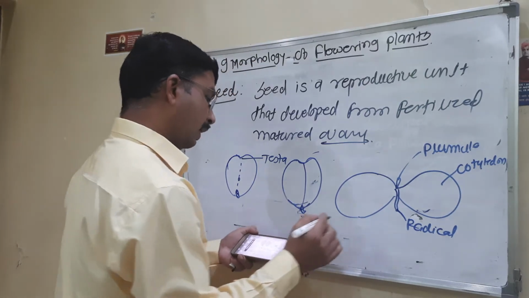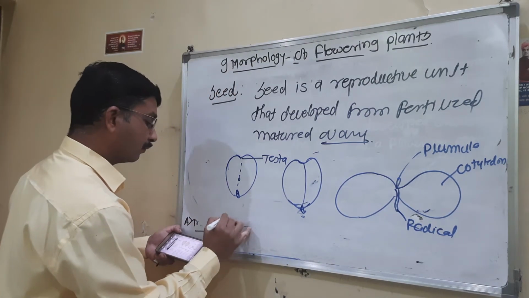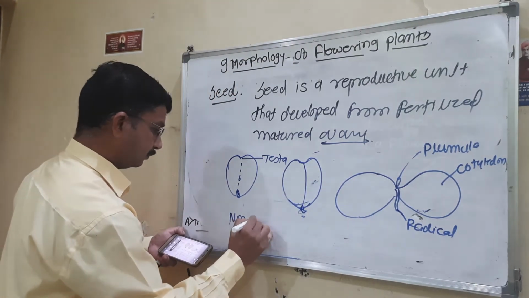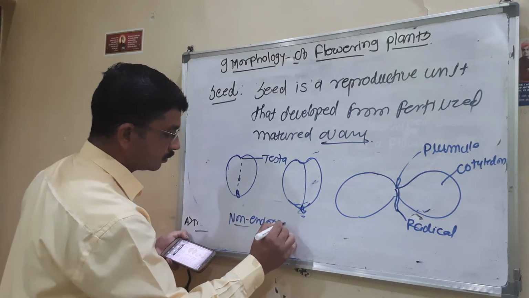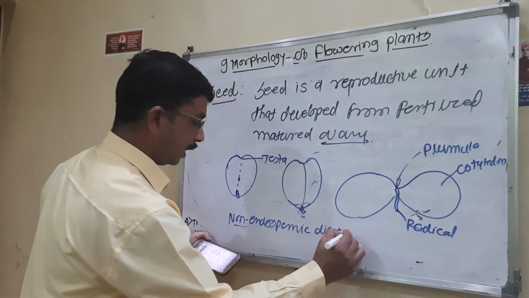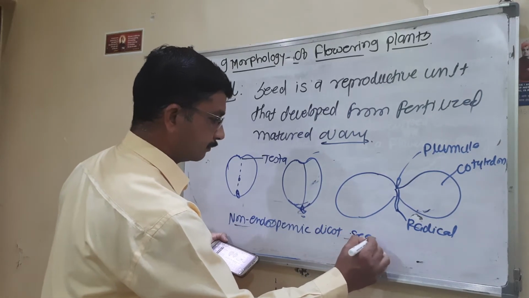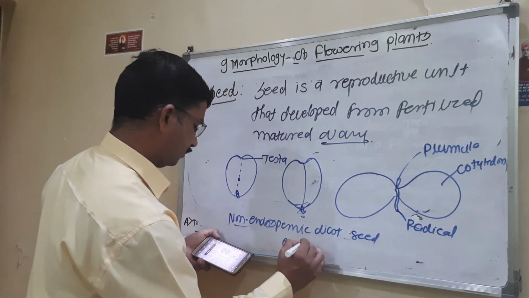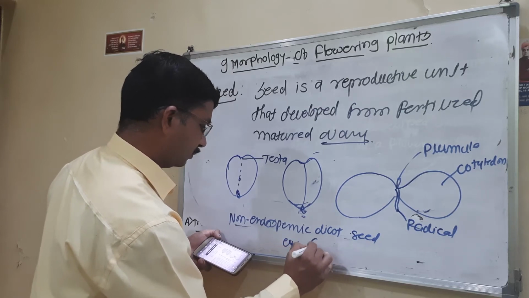This is the figure of a non-endospermic dicot seed. Example is gram.